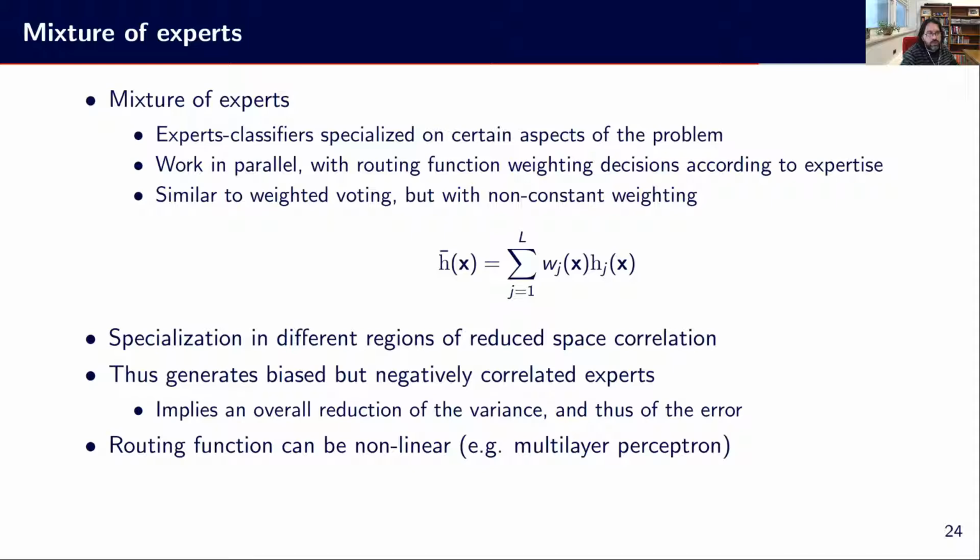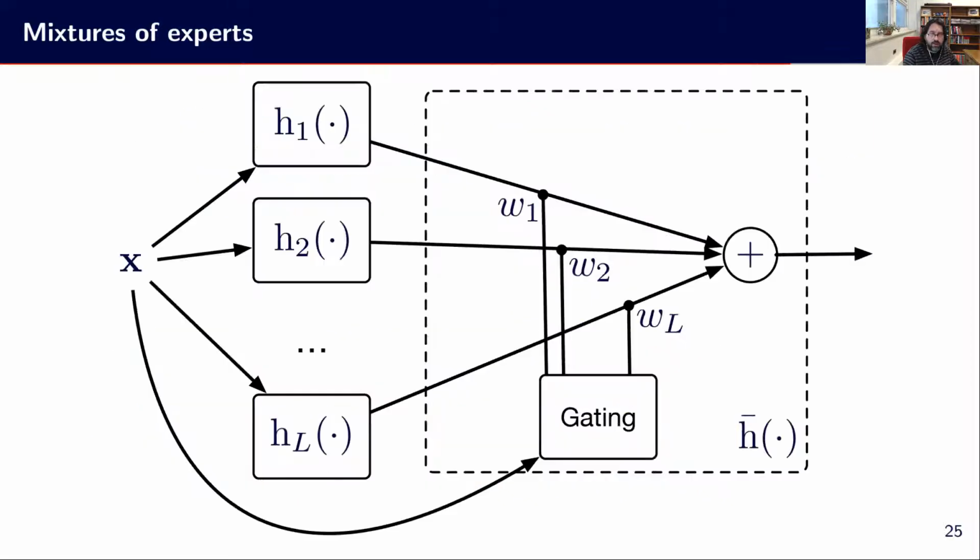So the routing function can be non-linear. It doesn't have to be a linear model. We can use, for example, a multi-layer perceptron as the model for the W_j here. This is interesting because it may reduce the bias, but we can overfit somehow with a really strong model in terms of the routing. So chances of overfitting are there.